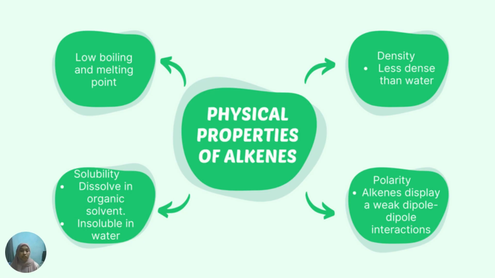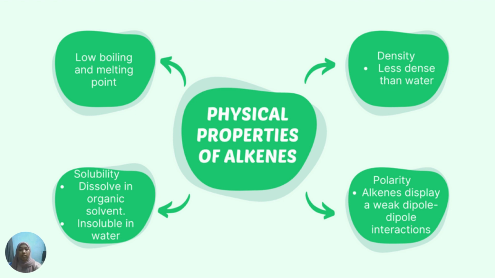So this mind map shows the physical properties of alkenes. Alkenes contain a carbon-carbon double bond which changes their physical properties. In general, for the physical state, alkenes are colorless and odorless in nature, except ethene, which is a colorless gas with a faintly sweet odor. The first three alkenes are gases, the next 14 members are liquids, and the remaining alkenes are solids.